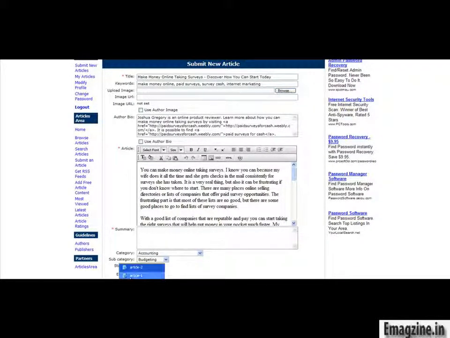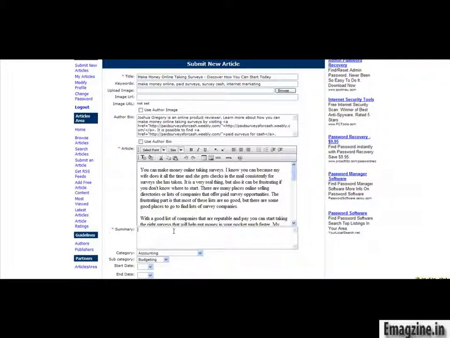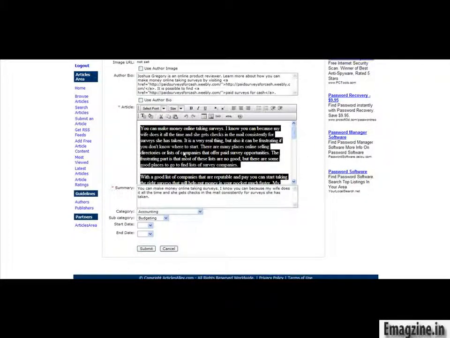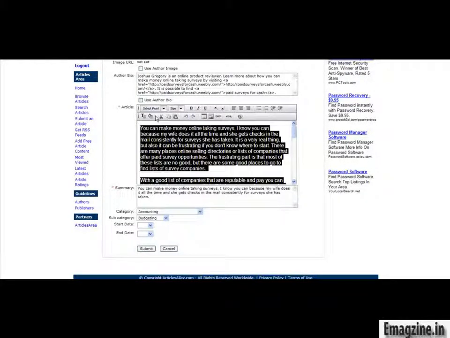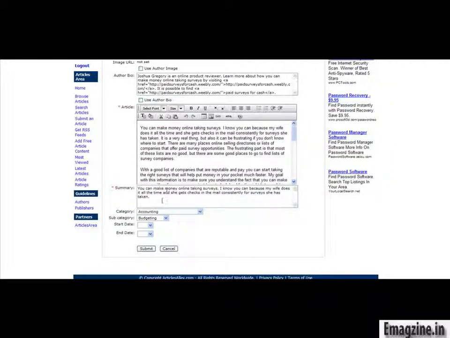So now where it says summary, I'm going to go ahead and just take the first couple sentences that we have here, or first sentence. In this case, you can do first sentence, first two sentences. It's totally up to you how you want to do that. That's simply the easiest way I found to make this work. So this particular article directory, we can select a font and a font size. So I'm just going to go with the standard one that I like to use.